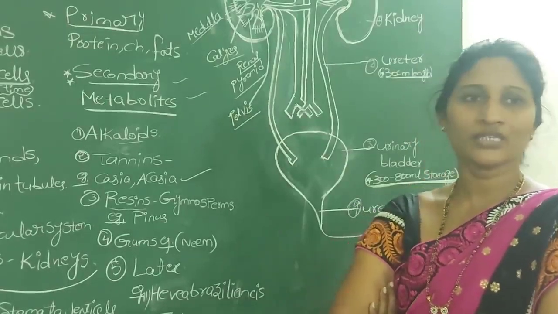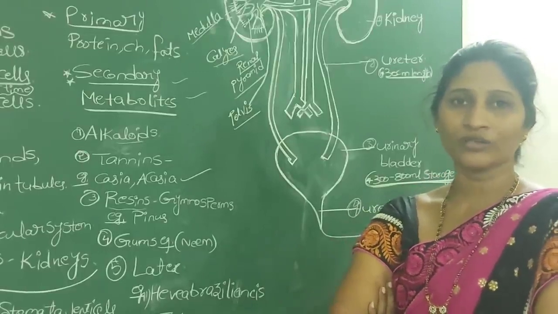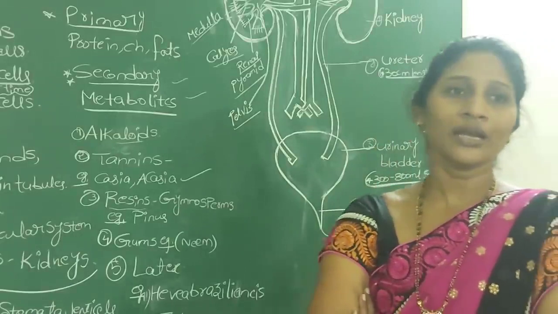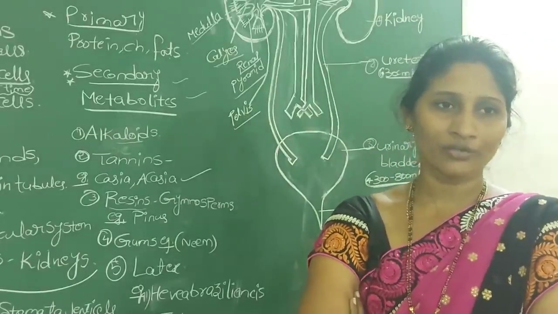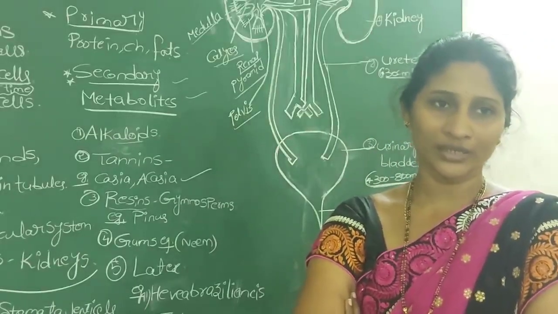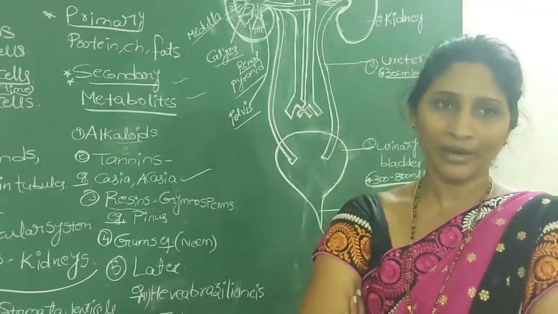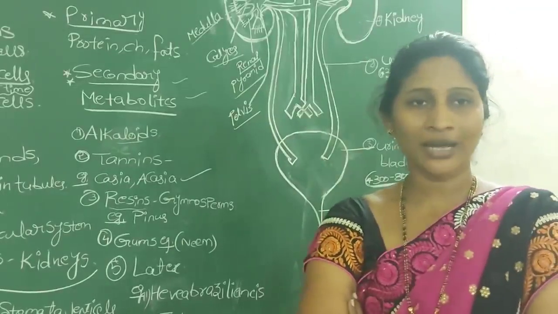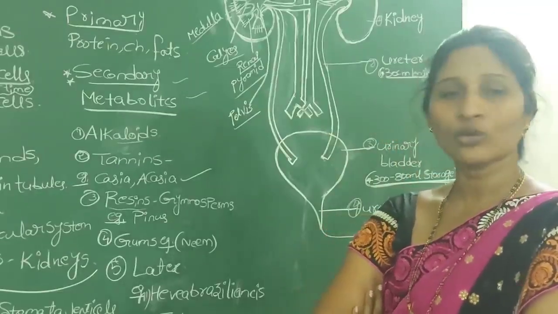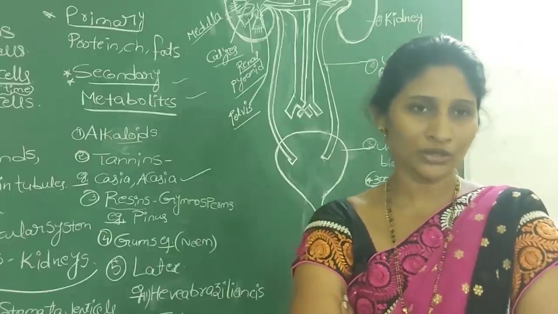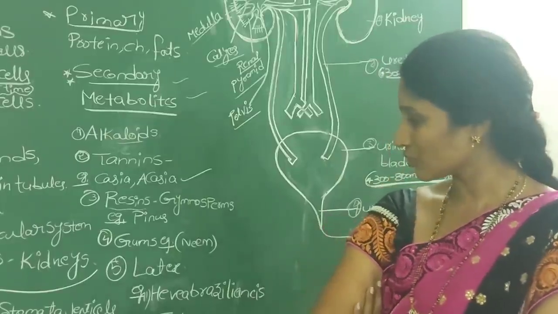And the next one, gums. Most of the time, especially in villages, on the bark of trees like the neem tree and acacia tree, we see a sticky substance oozing out. That sticky substance helps to heal the wound of the plant. Whenever there is any branch cut, the gum is produced. We use it economically as an adhesive and binding agent, even in the preparation of foods and medicine.